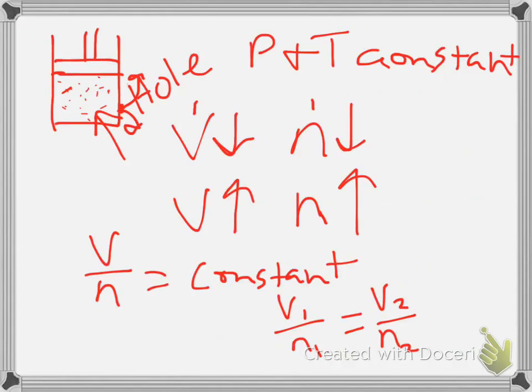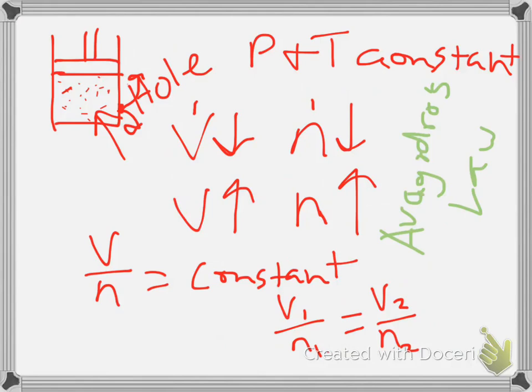All right, so if we put all this stuff together, what we're really looking at is that pressure times volume divided by the amount of gas times the temperature. That's just putting all the laws together. By the way, this thing is called Avogadro's law, and I'm sure you probably recognize that name.